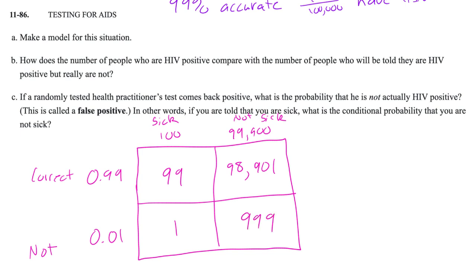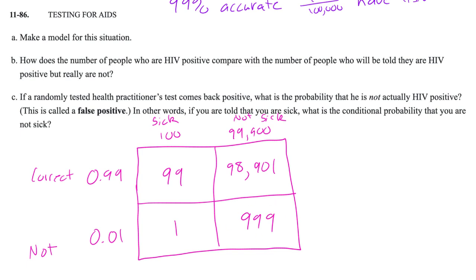999 would be told that they were sick when they're actually not sick. Oh, like all of a sudden you can see kind of where this problem is going here. So it says this, how does the number of people who are HIV positive compare with the number of people who will be told they are HIV positive? So the number of people who actually are HIV positive, we got 99, compare with the number of people who will be told they are HIV positive.